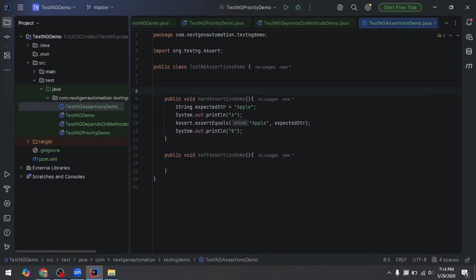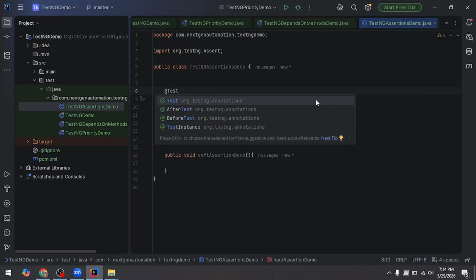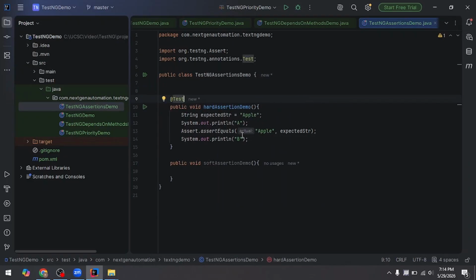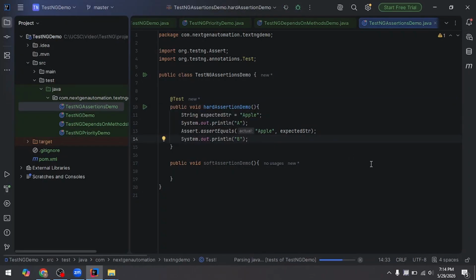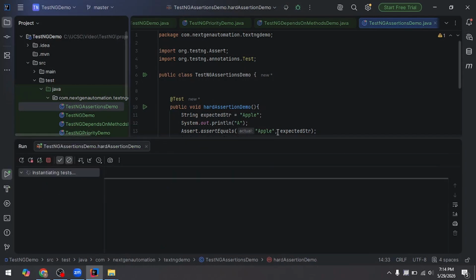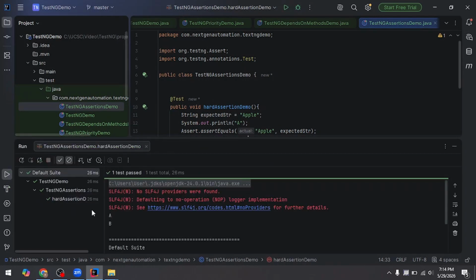Then I annotate it with the TestNG annotation @Test, so it becomes a test method. Now I'm going to run this test and check whether both letter A and letter B are printed. Let's see. I execute this method, the hard assertion demo. Now you can see that this one is passed. The reason is that the expected result exactly matches the actual result.